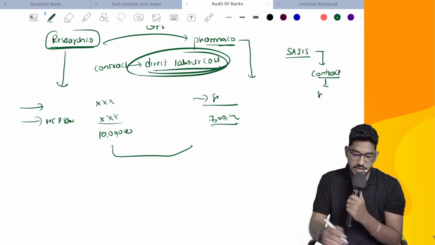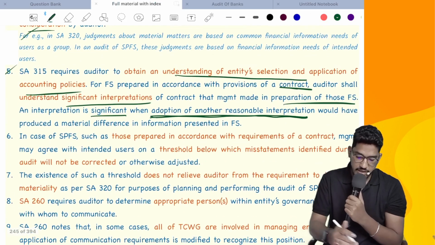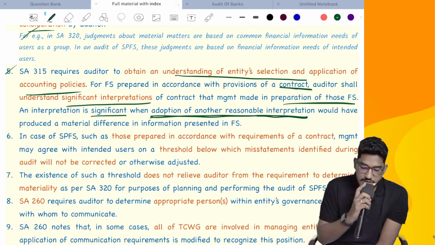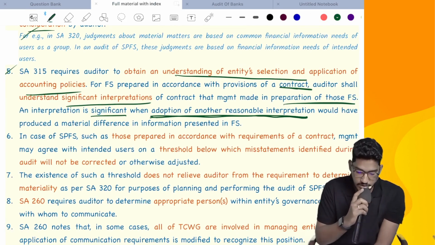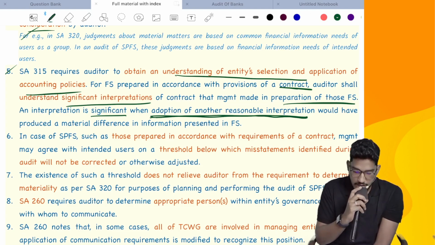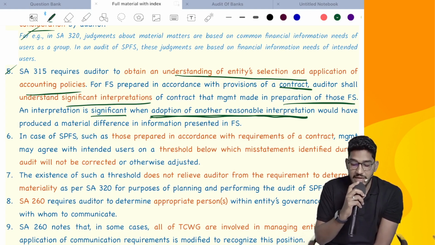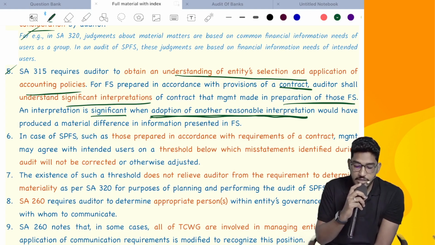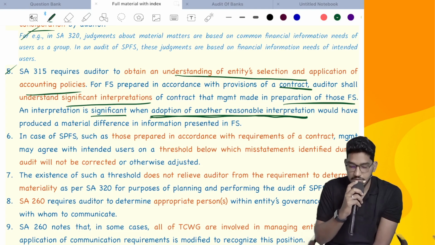Able to understand everybody? So that's what they say here. Once again, if I read it, SA 315 requires the auditor to obtain an understanding of the entity's selection and application of accounting policies. For financial statements prepared in accordance with the provisions of a contract, the auditor shall understand significant interpretations of the contract that management made in the preparation of those financial statements. And an interpretation is considered significant when adoption of another reasonable interpretation would have produced a difference in the information presented.